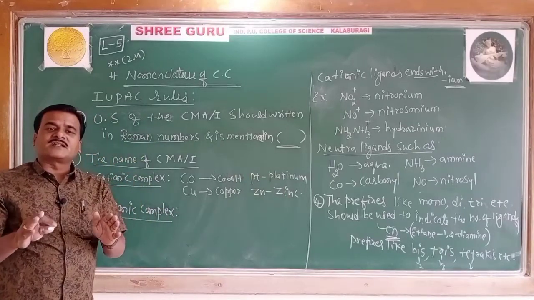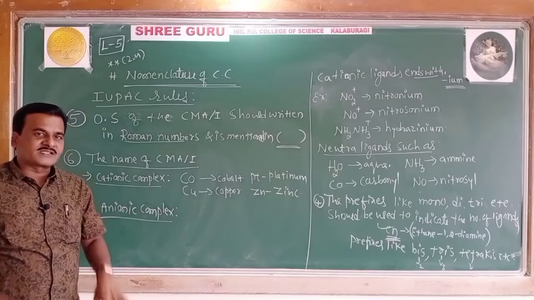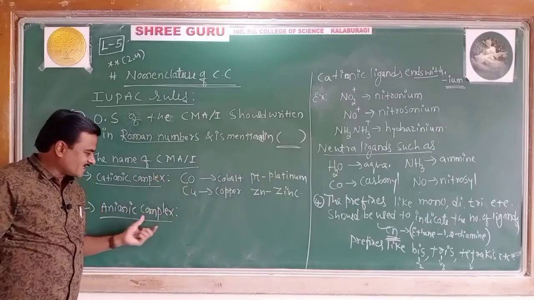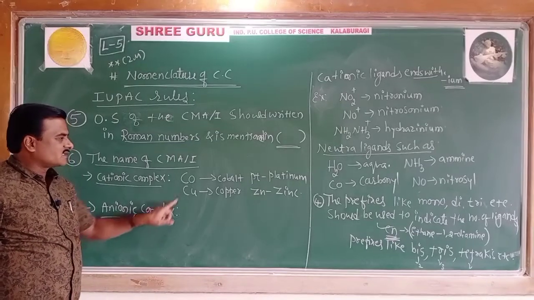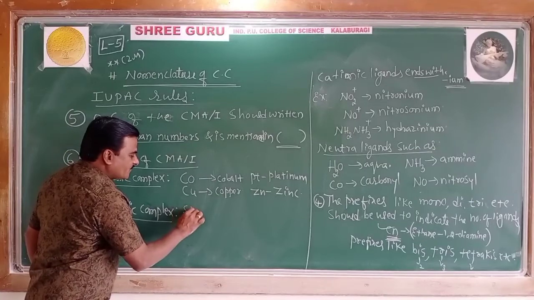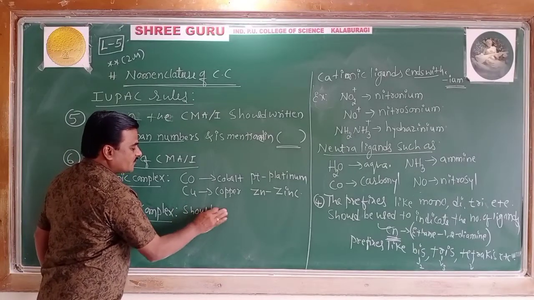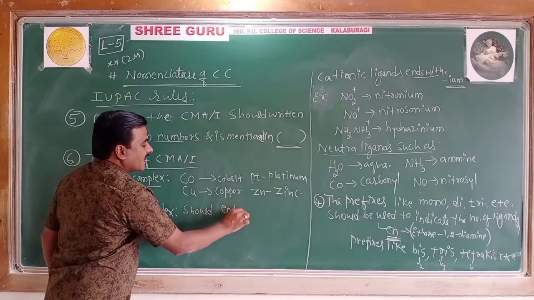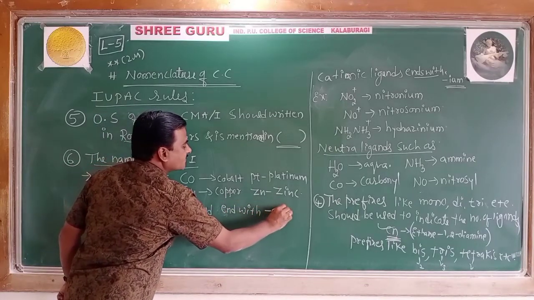But there is a slight change in the anionic complexes. In the anionic complexes, the name of the metal should end with -ate.